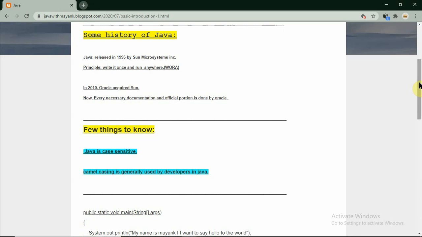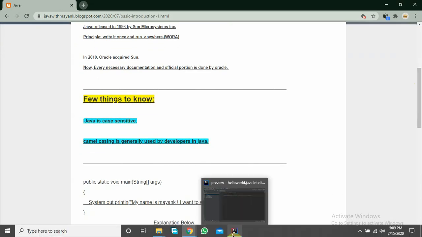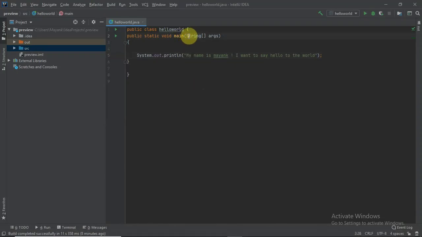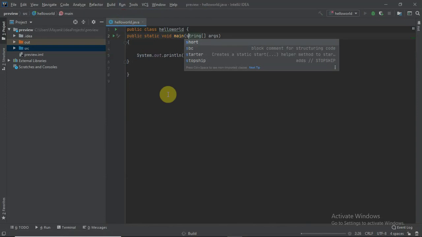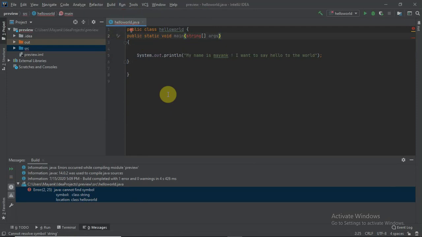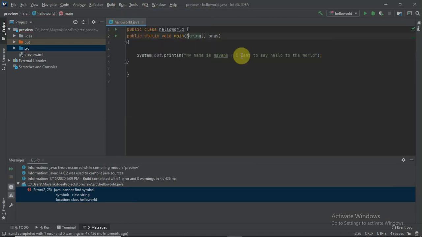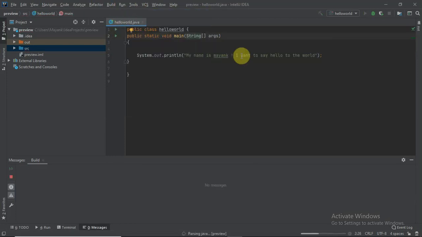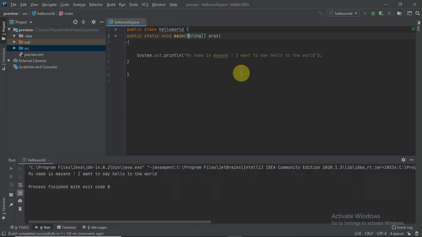Now a few things to know about Java. Java is case sensitive. What does that mean? Let me show you. Case sensitive means that if I make this one small and then try to run my program, it will show me an error. You can see Java cannot find the symbol, and here it also becomes red, stating that it has an error. Now if I fix it and run it, let's see what happened. My program runs.